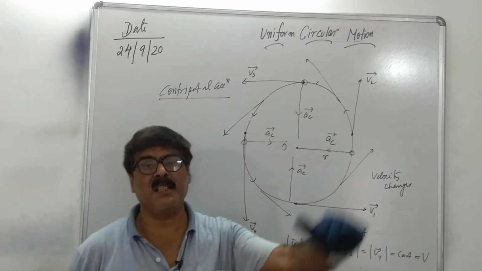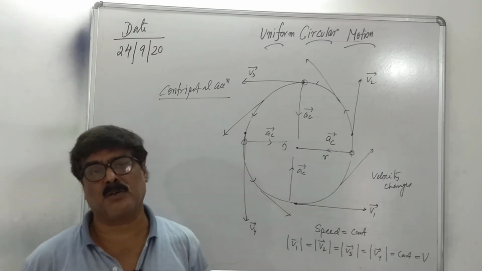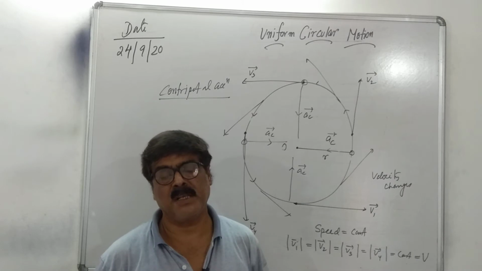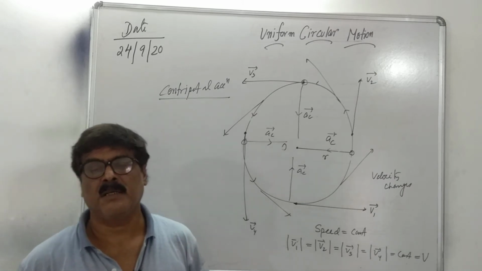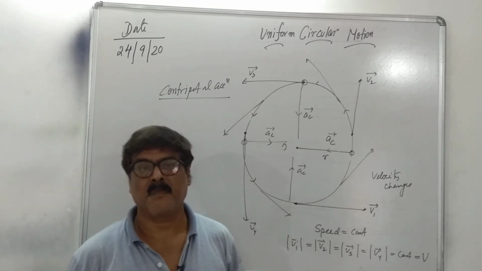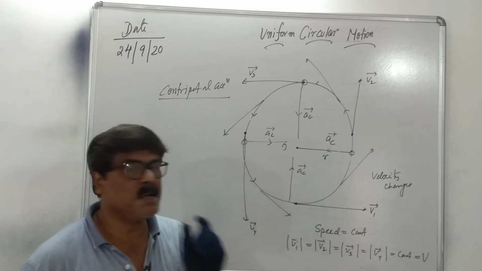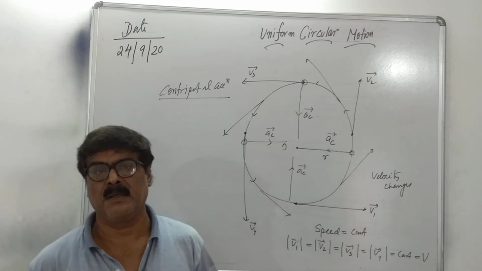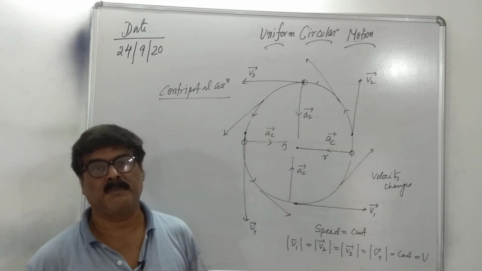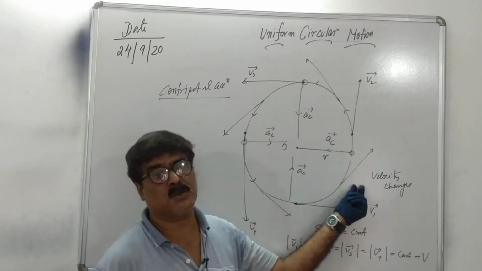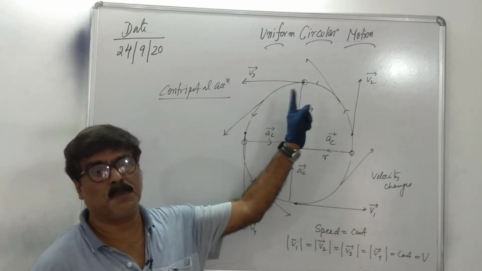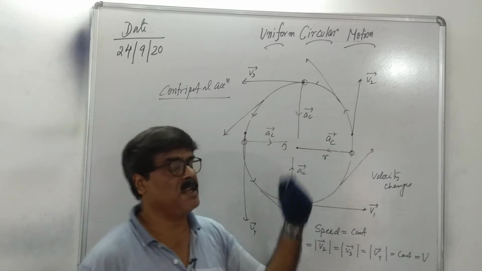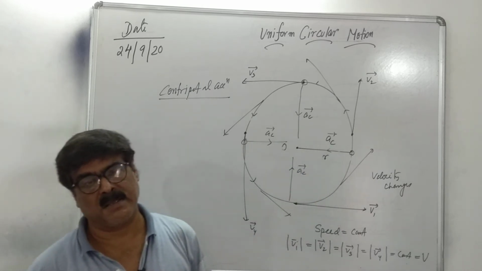When a body travels in a straight line, the direction is constant, but if the magnitude of velocity or speed changes, then there is acceleration. In linear motion, the acceleration is due to change of magnitude of velocity. But in circular motion, the magnitude of velocity is constant, but due to change of direction, the acceleration is produced. And this acceleration is known as centripetal acceleration.